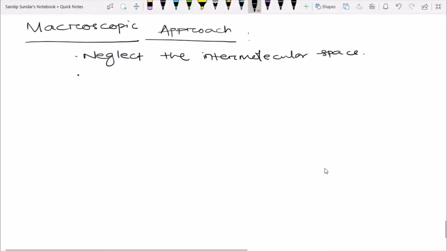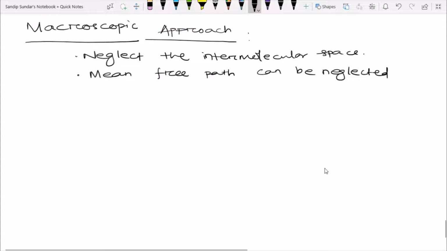What do we mean by mean free path? Mean free path is the distance between two molecules when they are going to collide with each other. So mean free path can be neglected, or we can otherwise say the system is continuous. Okay, so these two points are the major points of macroscopic approach.